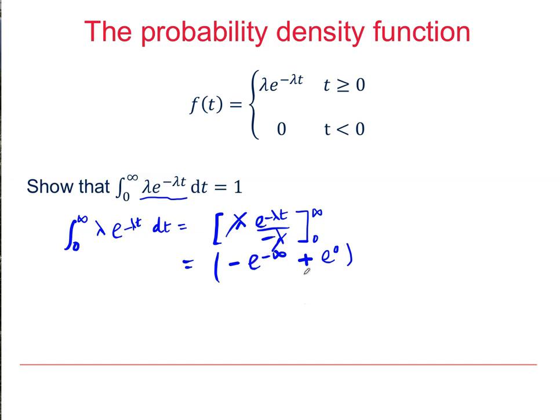Now, hopefully we know that e to the minus infinity is going to tend to 0. And we should hopefully also know that e to the 0 is 1. So there we are. That was what we were required to do. So we've shown that the area is 1.